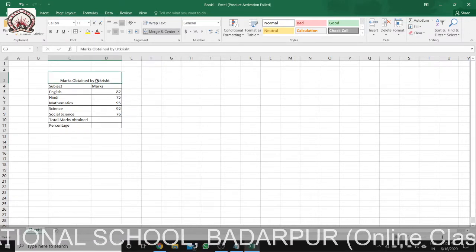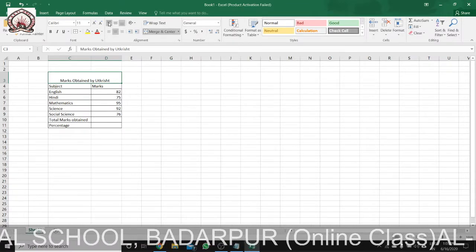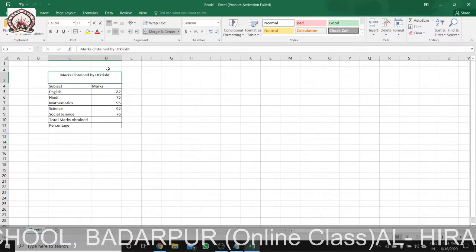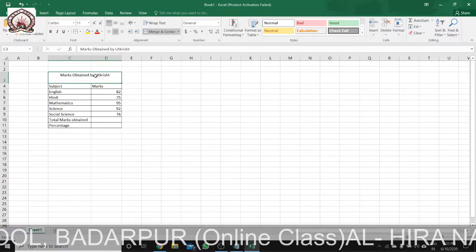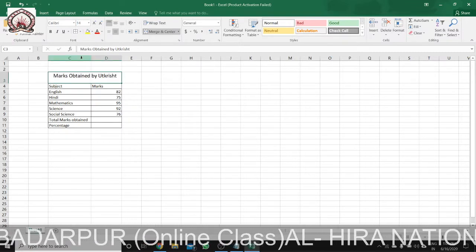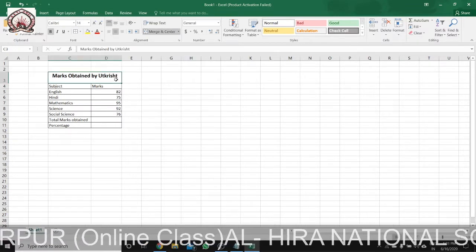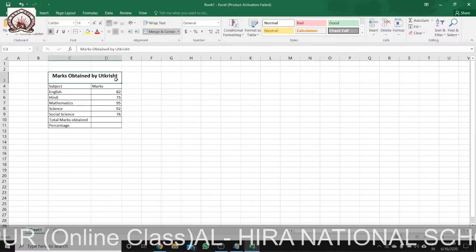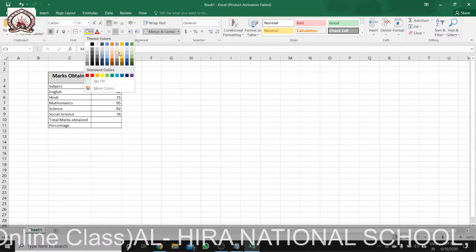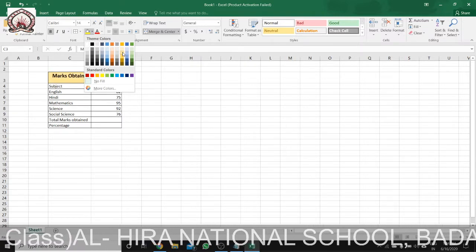If you want to take this to the top, we'll use this one inside the alignment. See, it has gone to the top. Suppose you want to increase the font size, you can use this one. Suppose I want it 14. If you want to make it bold, I'll be showing that. If you want to give any background color, you can give, say, yellow, or any color. Let me give a light color, this one.